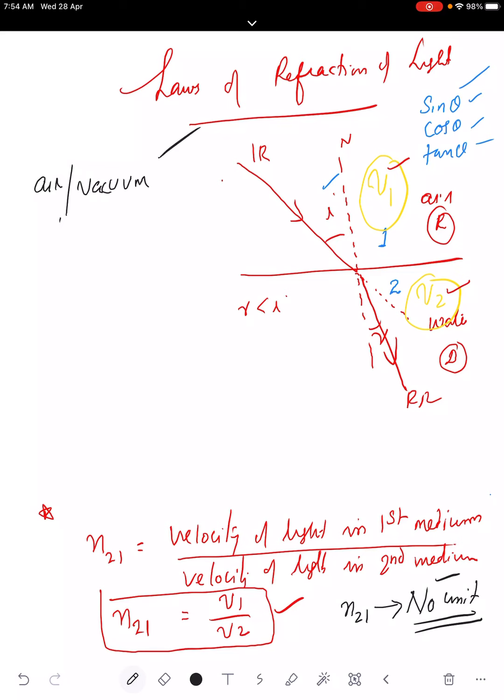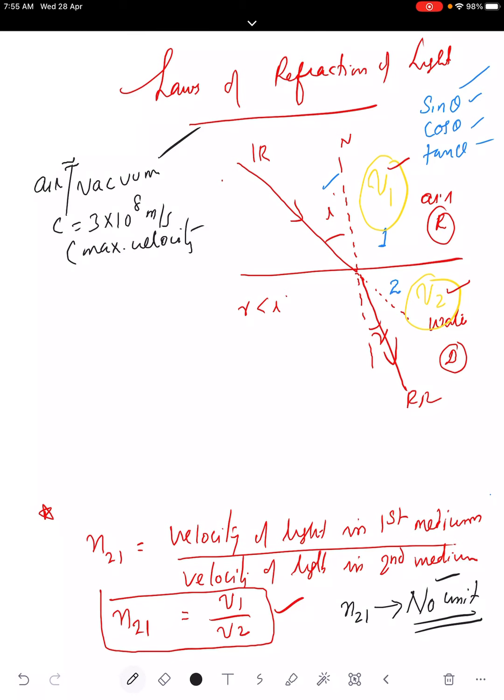In air or vacuum, the velocity of light c is equal to 3 × 10⁸ meters per second. The velocity is nearly equal, so for practical purposes we take it as the same value. Vacuum, spelling is V-A-C-U-U-M, only one C, double U. So for the medium air or vacuum, we take the velocity of light as the same value, 3 × 10⁸ meters per second. This is the maximum velocity of light.